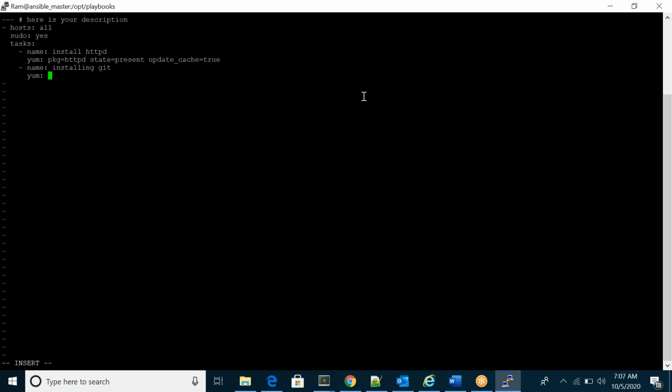You can give the package or you can give the name of the Git that you can state. So you can include multiple tasks, not only one task. Whatever task is there, present, remove, install, uninstall, whatever task you want, you can include it.